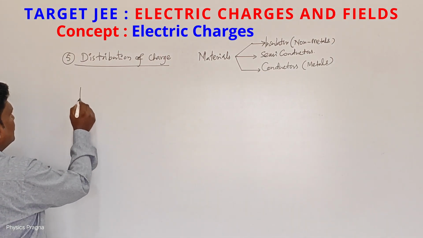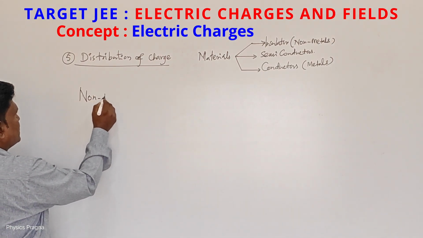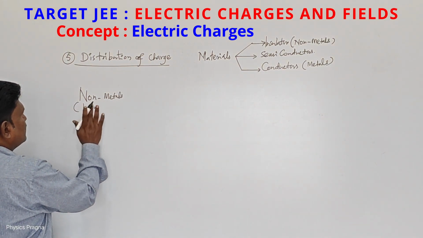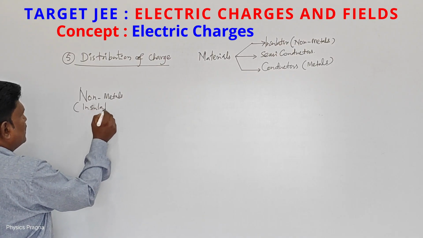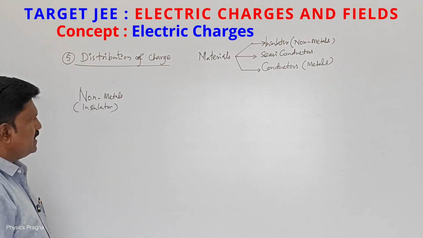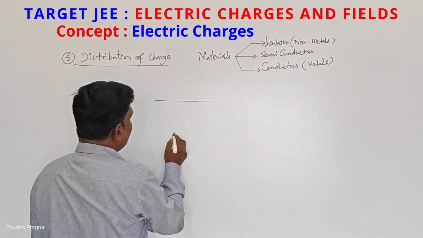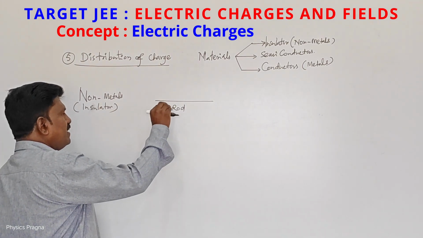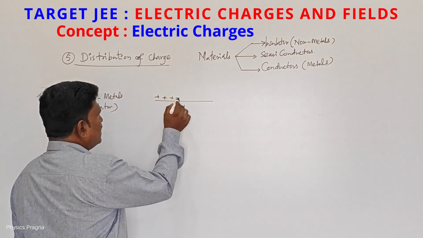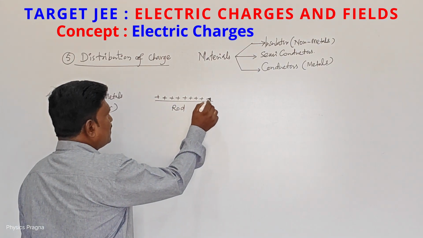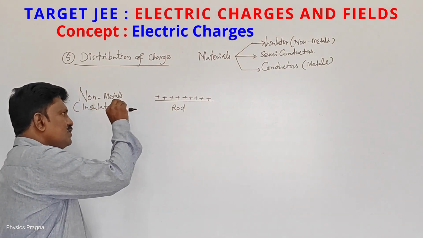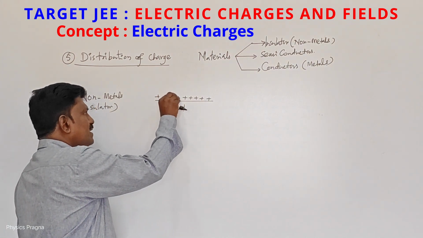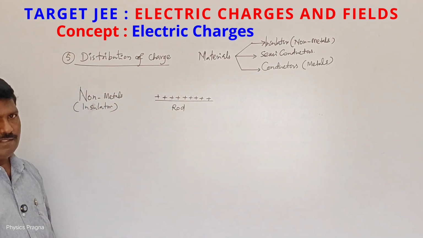Insulators first I'll take. I will write non-metals. Non-metals means insulators, non-conducting materials. I have taken a non-conducting material in the form of a rod. If I supply charge to a rod, all the charge resides along the length of the rod. If I give charge to a non-conducting material, all the charge resides along the length of the rod.